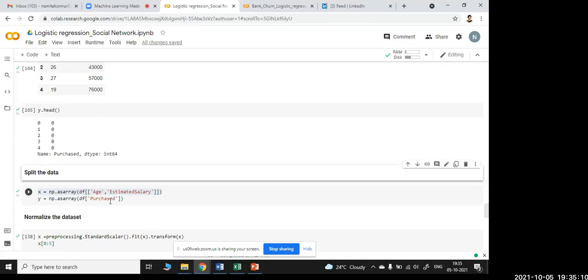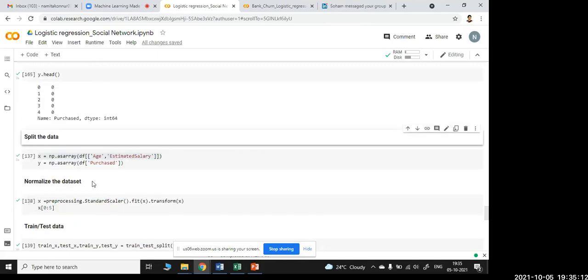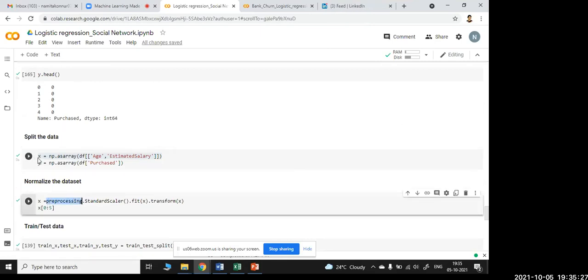Now coming to the next one, normalizing the data set. Here, in normalizing the data set, we are not running much code. What we do is preprocessing.StandardScaler().fit(X).transform(X). I'm preprocessing because I have defined my array in x and I have to process the data, meaning you use this data and fit a straight line or an equation.